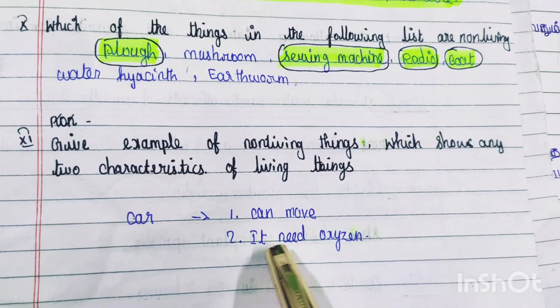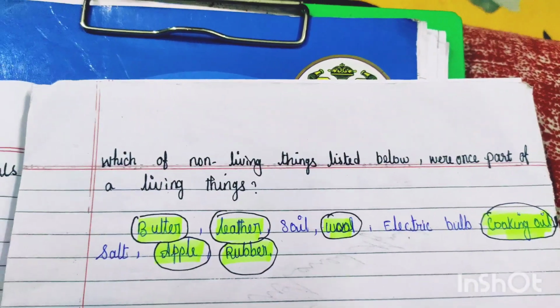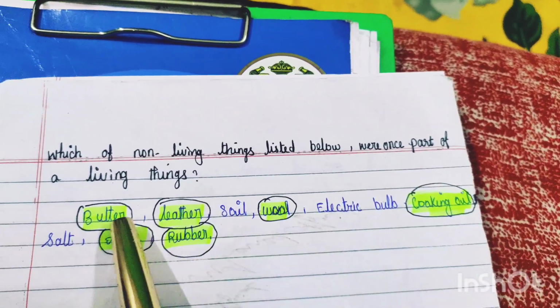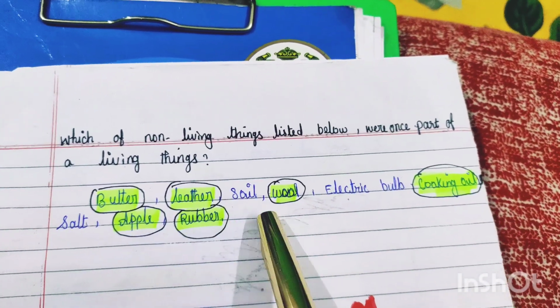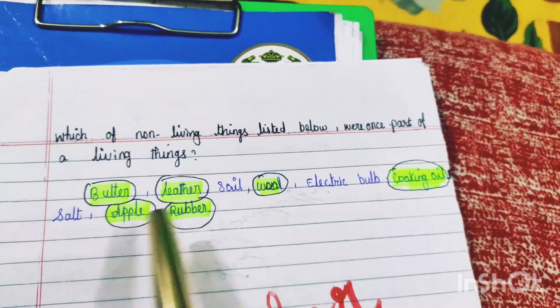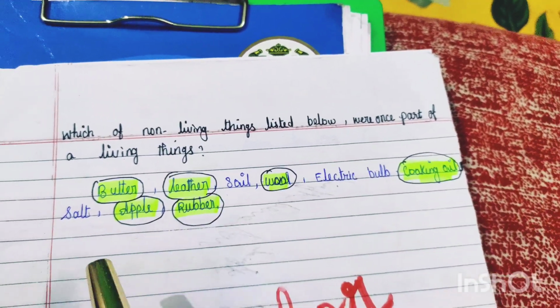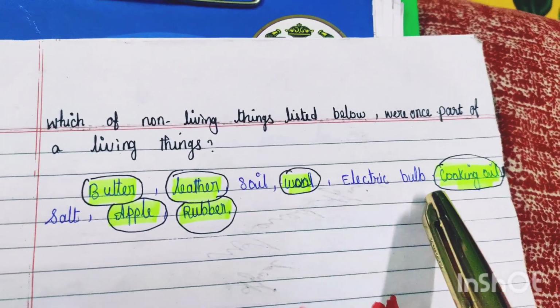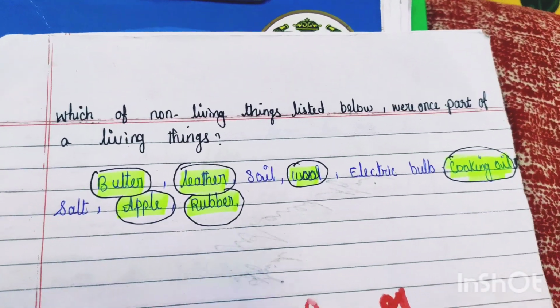A car can move, it needs oxygen. Which of the non-living things listed below were once part of a living thing? Butter, leather, soil, wool, electric bulb, cooking oil, salt, apple, rubber. Answer: butter, leather, wool, cooking oil, apple, rubber.